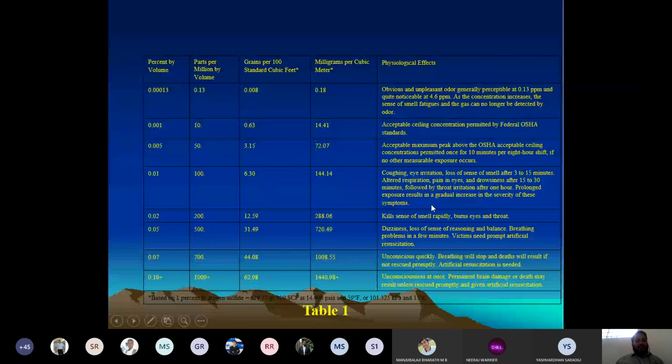The reason I'm stressing this is that you will get questions related to the physiological effects when the percentage of H2S and CO2 released in the industry is quite high. What will happen to the people working in the industry? So you should be aware that there are different permissible limits. If it exceeds the permissible limit, what will happen? If it exceeds 100 ppm and 200 ppm, you should be aware of what's happening in the industry and how they manage it.